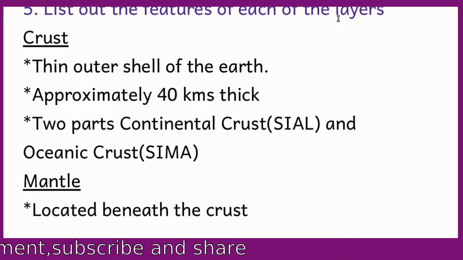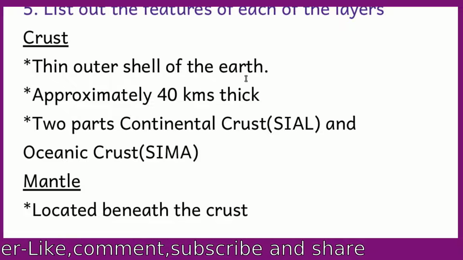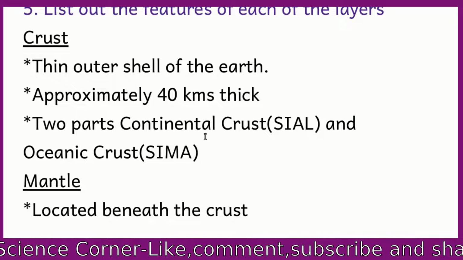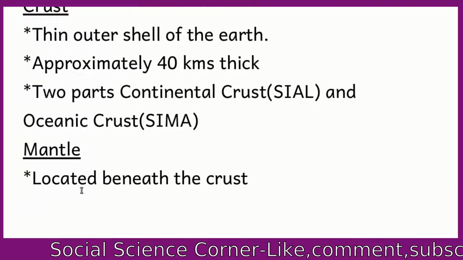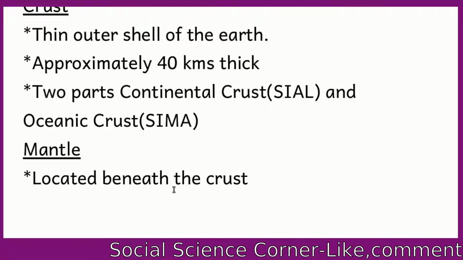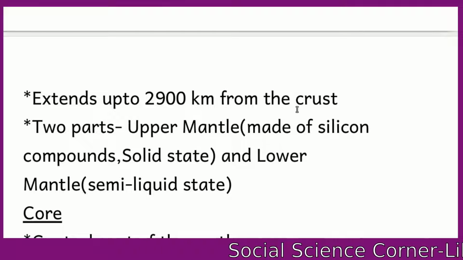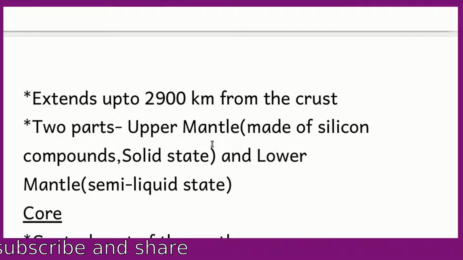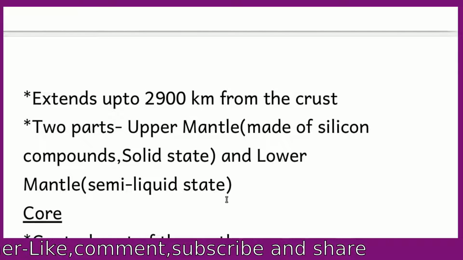List out the features of each of the layers. Crust: thin outer shell of the Earth, approximately 40 kilometers thick. Two parts: continental crust, Sial, and oceanic crust, Sima. Mantle: located beneath the crust, extends up to 2900 km from the crust. Two parts: upper mantle, made of silicate compounds, solid state, and lower mantle, semi-liquid state.